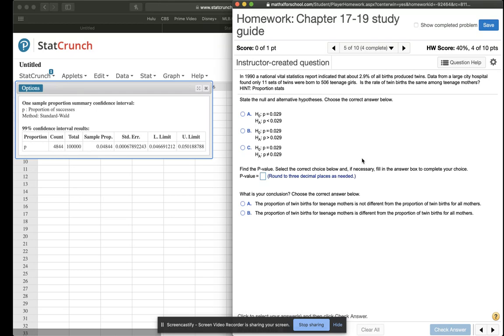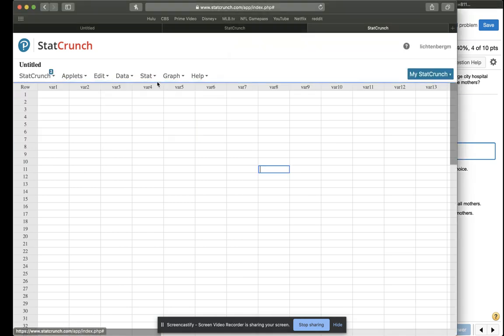Number 5, now we're doing a hypothesis test within proportion stats. Is the rate of twin births the same among teenage mothers? There was a question similar to this in your assignment. Remember, our hypotheses are either going to be less than, greater than, or not equal to. It's based on the wording of the question. In this case, it just asks, is it the same? That doesn't imply less than or greater than, which means it's going to be not equal to. Now we're going to go into StatCrunch proportion stats to find the p-value.